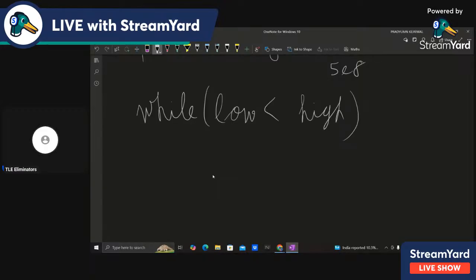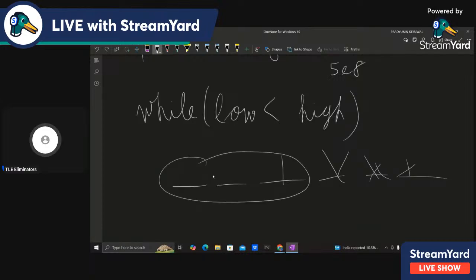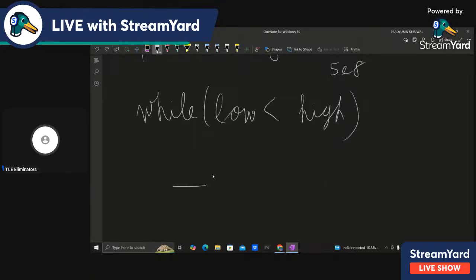That means while your search space is this, you choose the mid, and then you reduce the search space to half. Now this is your search space, so you will search till your search space becomes 1, like it has only one possible answer. So you will search while low is less than high. As soon as low becomes equal to high, then you break. That's what you do in integer binary search.